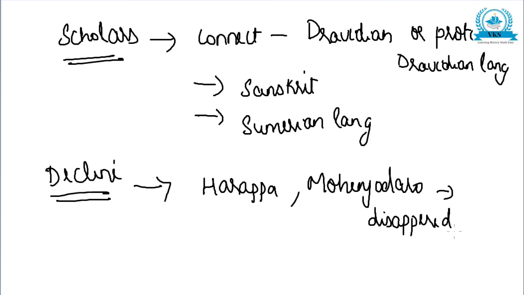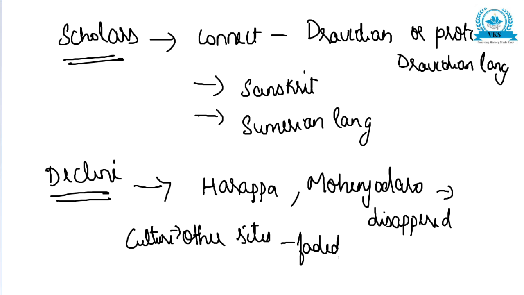But the Harappan culture in other sites faded out gradually. It was a slow process, and it continued in its degenerate form in the outlying fringes of Gujarat, Rajasthan, Haryana and Western UP until 1500 BC.